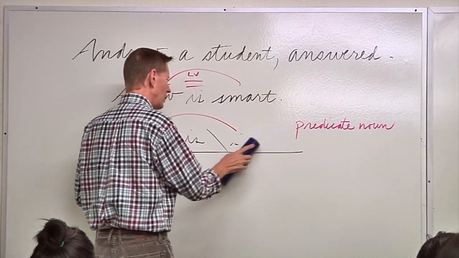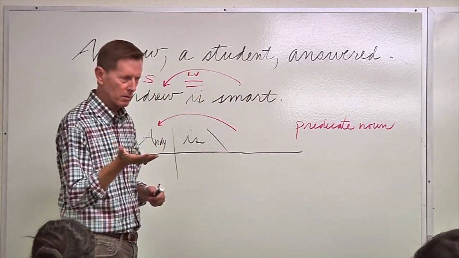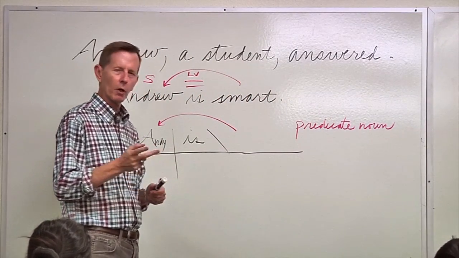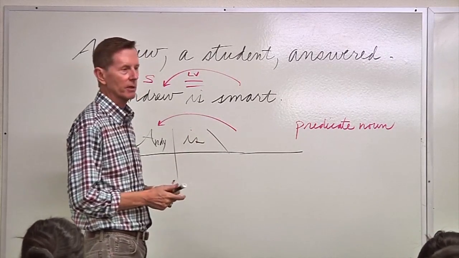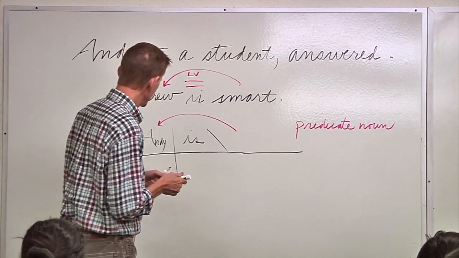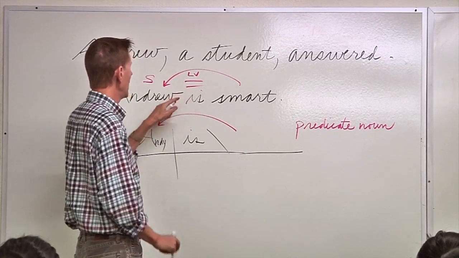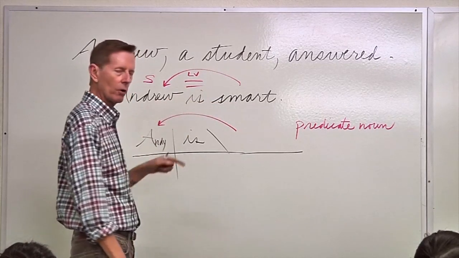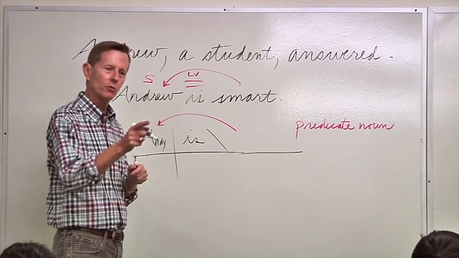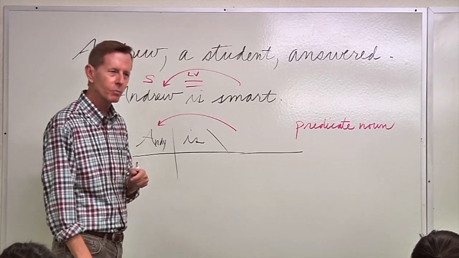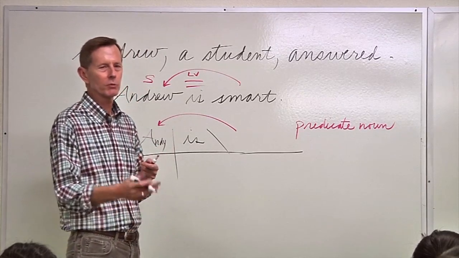Well, now, smart is not a noun. I can't hold a smart. You can't have two smarts. It doesn't have person, number, or gender. It's an adjective. He's a smart student. But it just so happens that we can link an adjective to a noun this same way. It doesn't make a very complicated sentence. Your t-shirt is blue. What a complicated thought that is. No, it's not. It's a blue t-shirt.